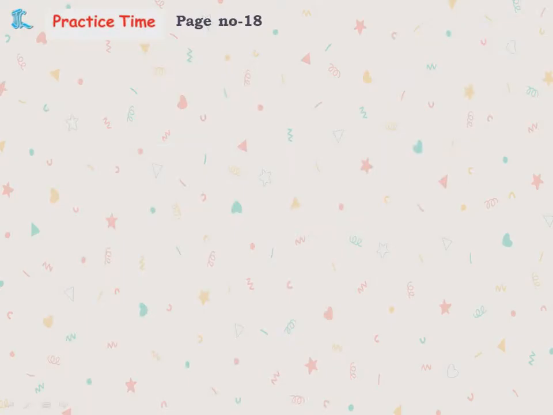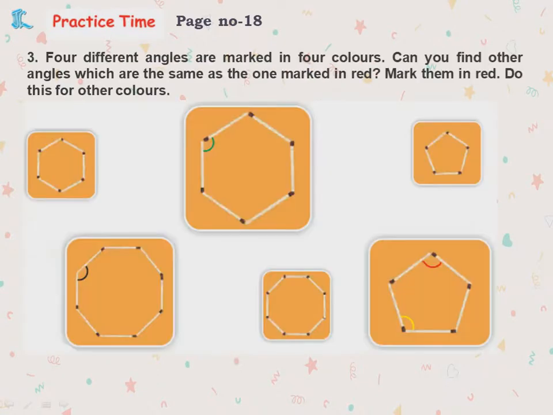Practice time, page number 18. 4 different angles are marked in 4 colors. Can you find other angles which are the same as the one marked in red? Mark them in red. Do this for other colors also. For this, first you count the number of matchsticks in the shapes marked. The first one has 6. How will you count this?